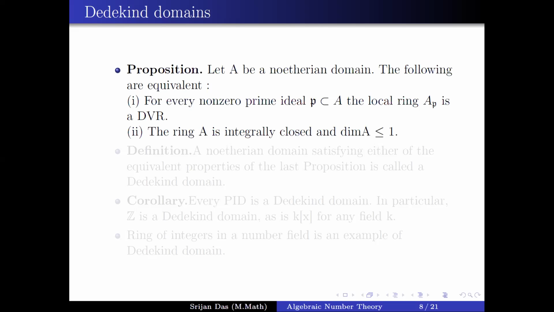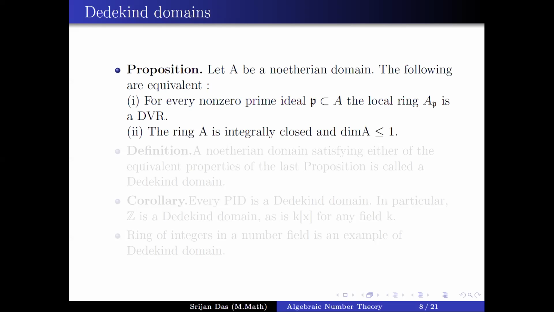So now we go into discussion of Dedekind domains. Before discussing Dedekind domains, we look at some historical context: how the Dedekind domains arose in the realm of algebra.